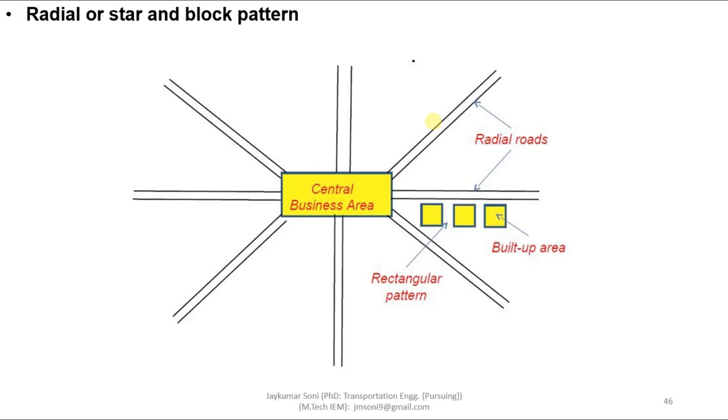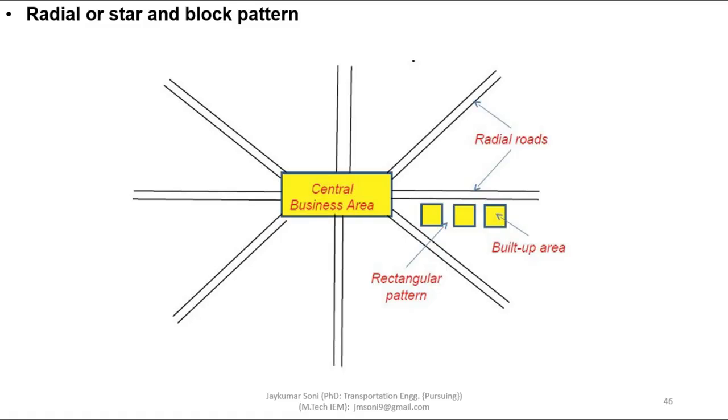Second is about the radial or star and block pattern. It looks like this. These are the various rays through which it is formed. That is why it is called radial. These are the built up areas, and this is the CBD area, central business district area. The ring roads have become increasingly popular as they carry traffic at a much faster rate. Ring roads are used in almost every town to bypass traffic not directed to that circular town.